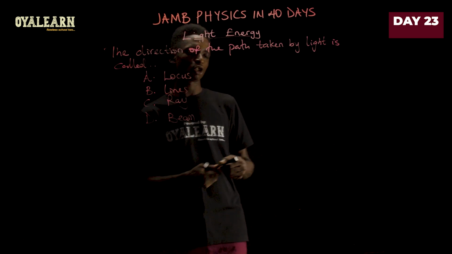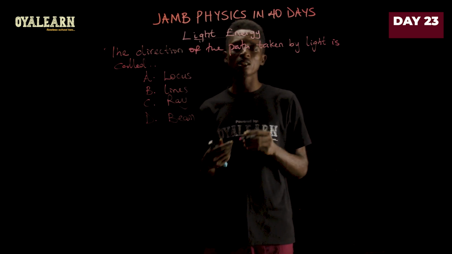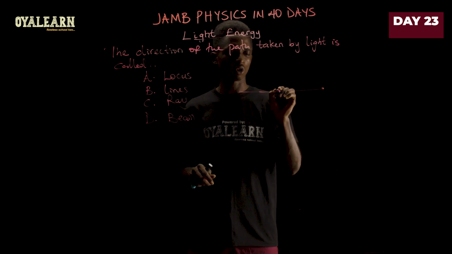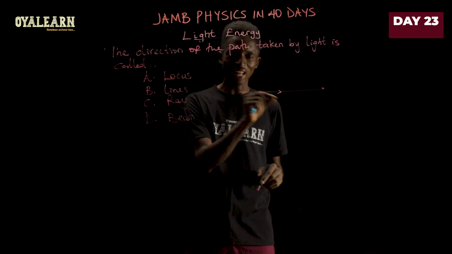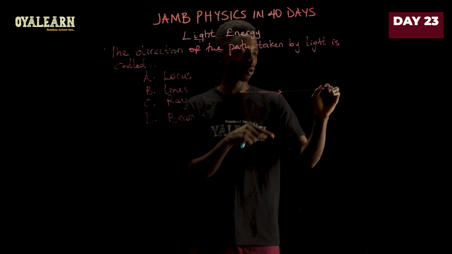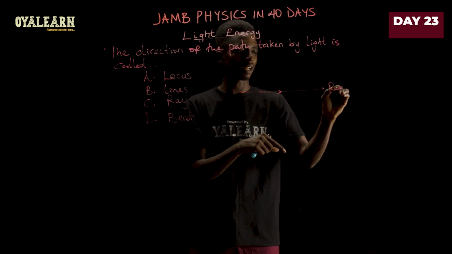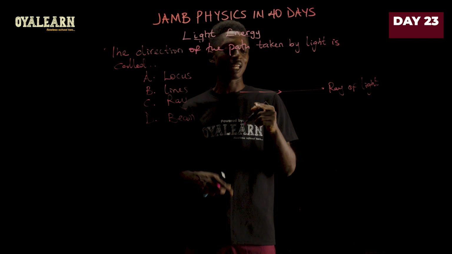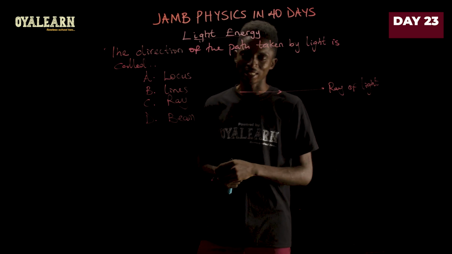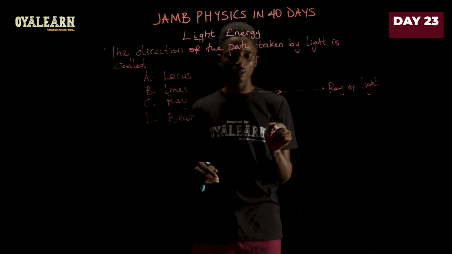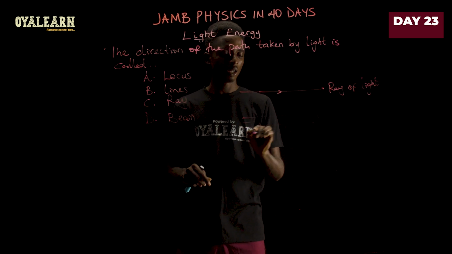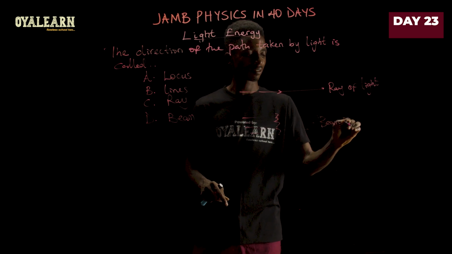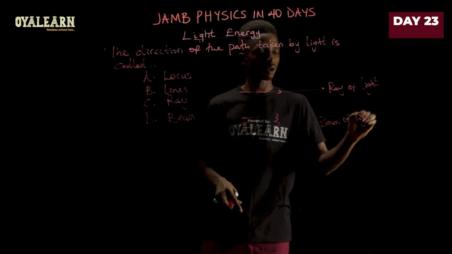The direction of the path taken by light is called? Now, when you have a light source producing light, we know that light travels in a straight line. So that line that shows the direction and path of light is known as a ray. What you see here in the diagram is called a ray of light. It shows the direction, that is, the path of light. When you have a collection of these, two or more, we call it a beam of light.